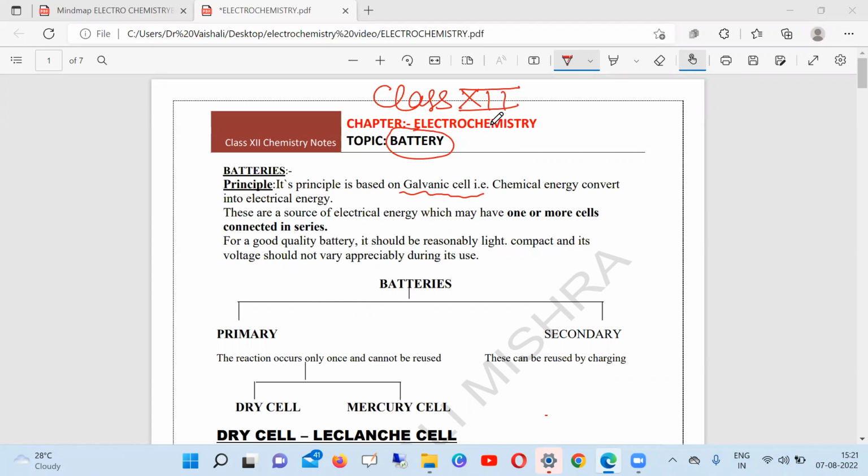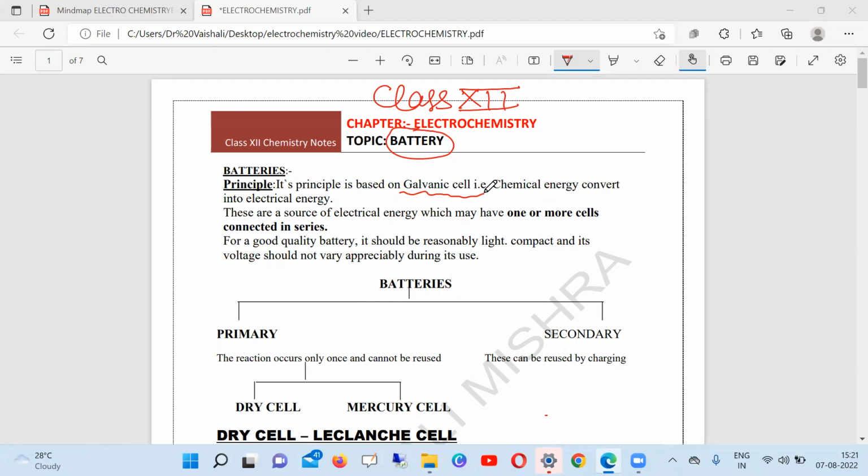So, in the previous class, we discussed the products of electrolysis. Okay. So now today's topic is battery. This is the last topic of the electrochemistry chapter of class 12. So first, what is the principle of battery? The battery principle is based on the galvanic cell.